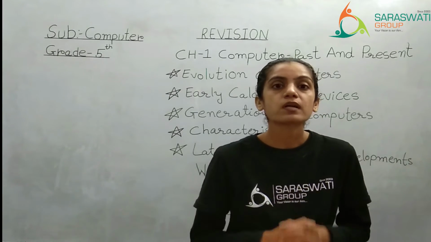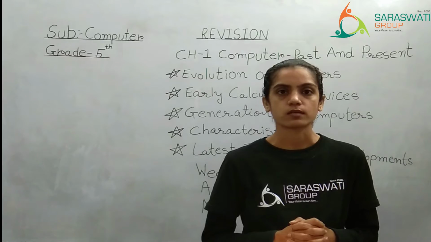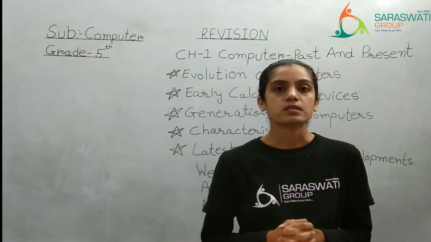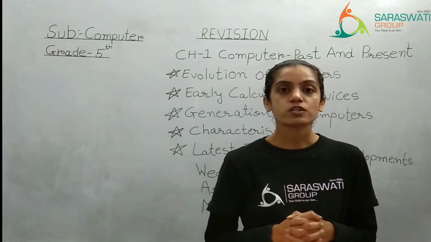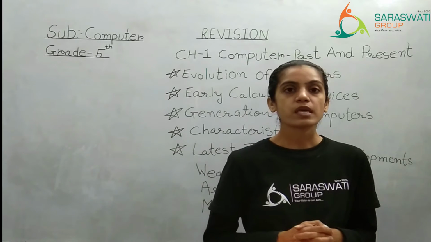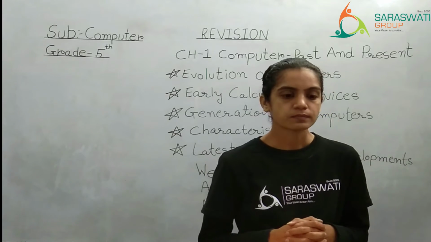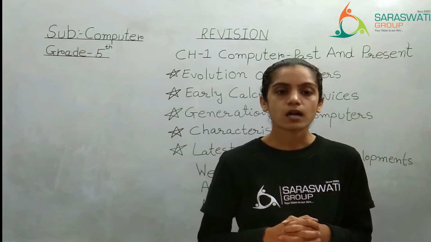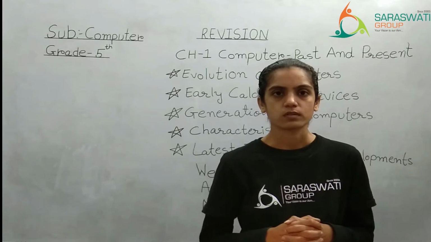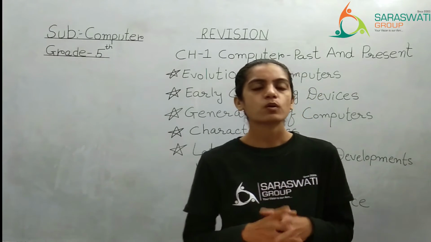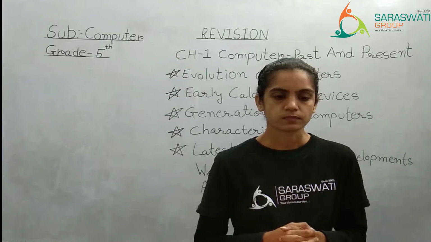It was cheaper than the previous two generations. The examples of third generation computers are IBM 360, ICL 1900 and many more. Right, you have to remember only one or two examples.